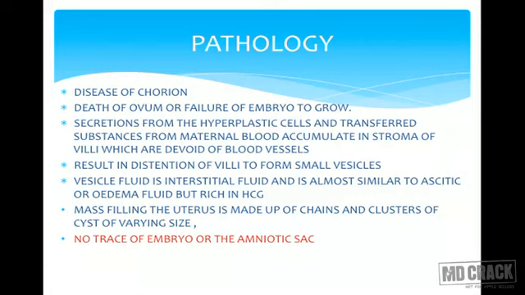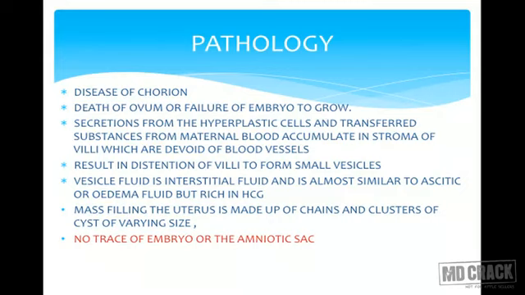This vesicular fluid is interstitial fluid and is almost similar to ascitic or edema fluid, but it is rich in HCG, human chorionic gonadotrophin hormone. The mass filling the uterus is made up of chains or clusters of these small vesicles, and that is why it is called a vesicular mole, or they look like hydatid cysts. That's why they are called hydatidiform mole.